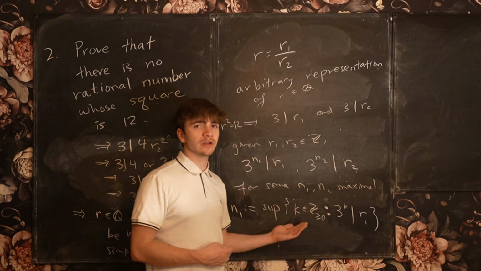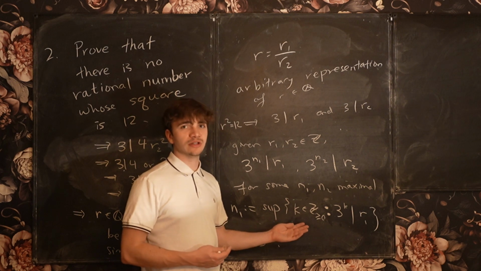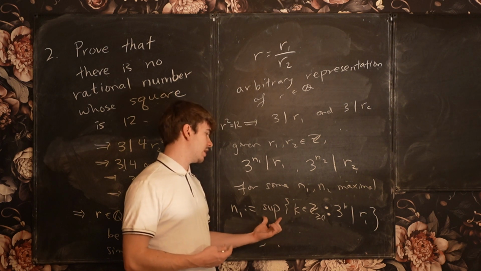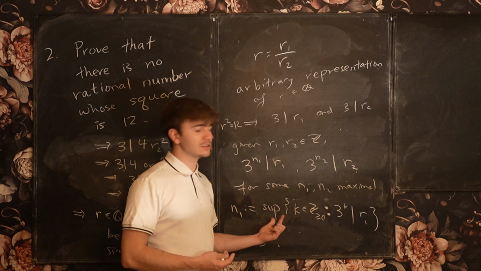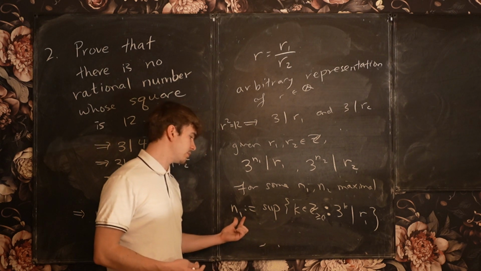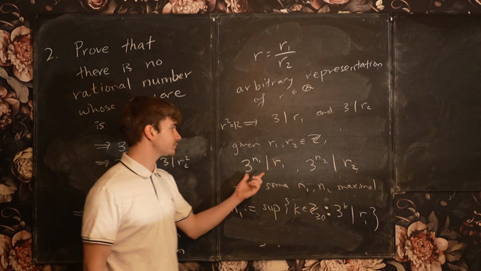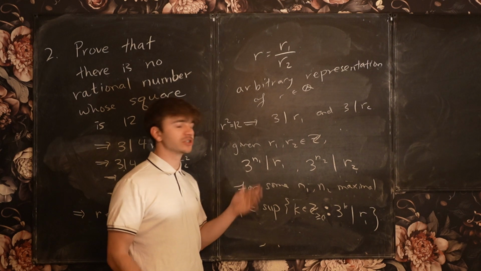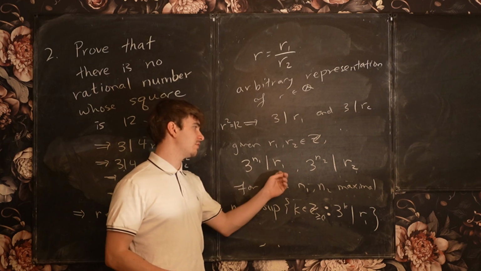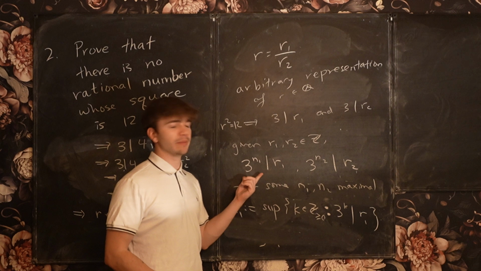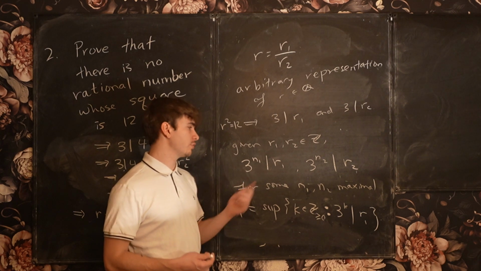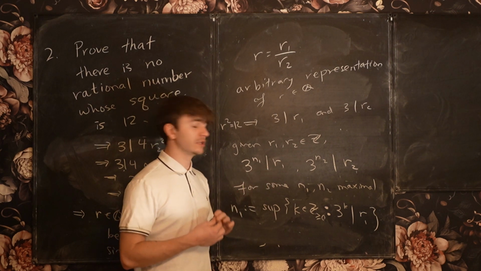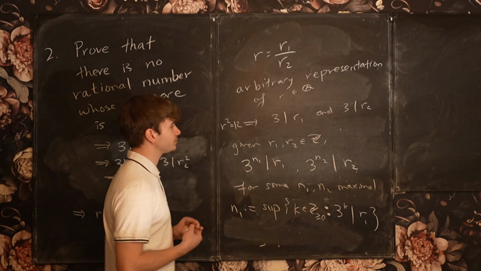So this set is bounded above. It's also bounded below by 0. Therefore, this supremum is actually realized, and so n1 is a well-defined number. It's basically the largest power of 3 that divides R1. So this is the amount of factors of 3 that belong to the integer R1, okay?